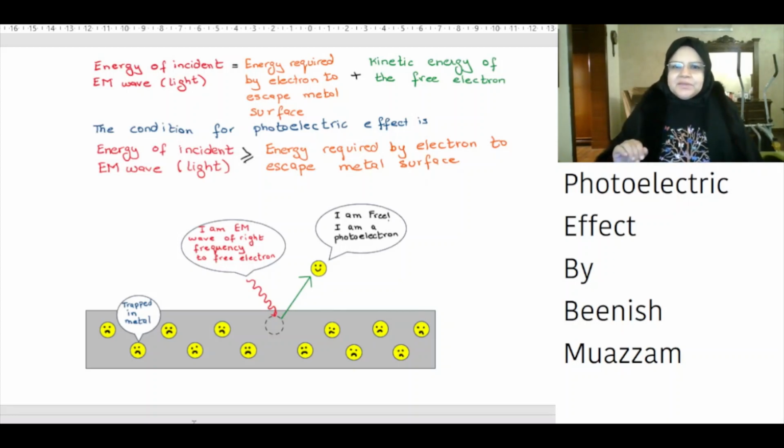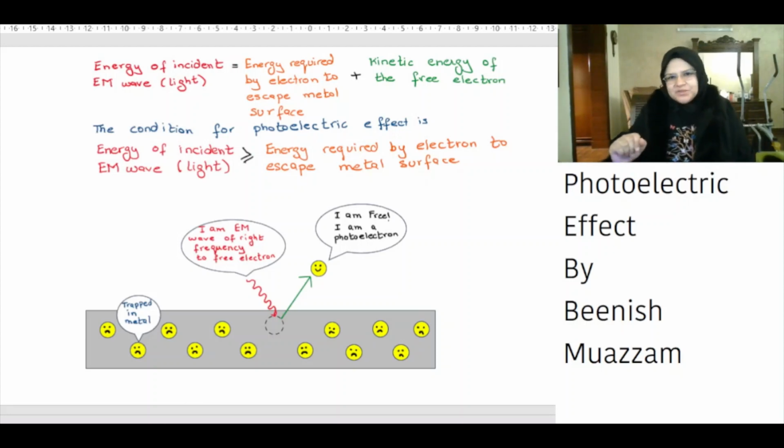Einstein proposed that emitted electrons were knocked out of the metal by bundles of light called photons. Einstein speculated that when an electron collides with a photon, the electron takes the energy of the photon and flies off. This process is called photoemission, and the electrons ejected from the metal are called photoelectrons.